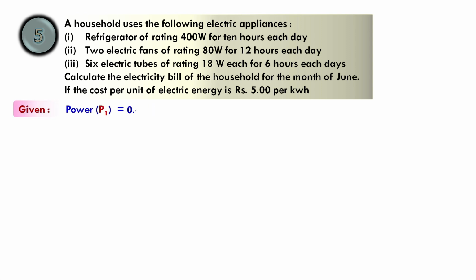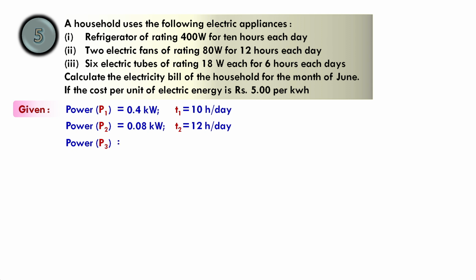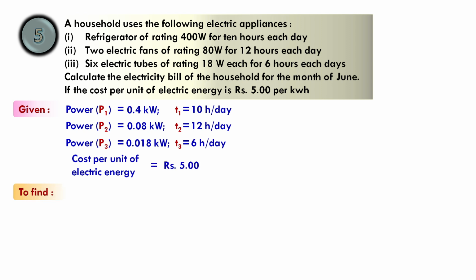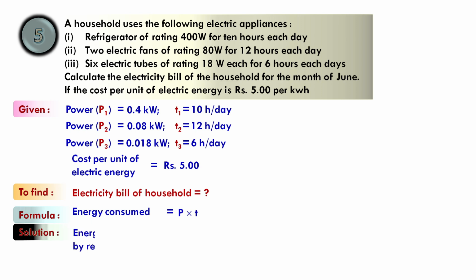So we'll write P1 as 0.4 kW, T1 is 10 hours per day, P2 is 0.08 kW, and T2 is 12 hours per day. P3 is 18 watt, which is 0.018 kW, and T3 is 6 hours per day. And the cost per unit is rupees 5. So we will find the energy consumed by each device.